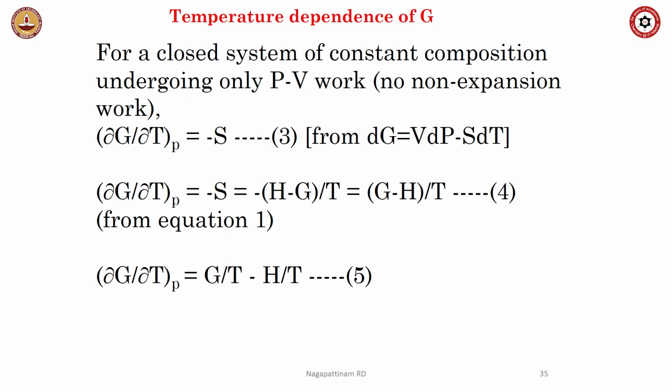And again, we always study closed systems, constant composition. Only work we consider is pressure volume work. We already know dou G by dou T at constant pressure is minus S.